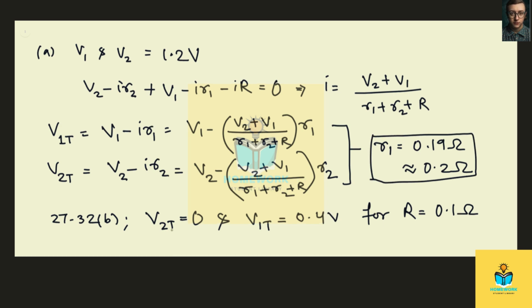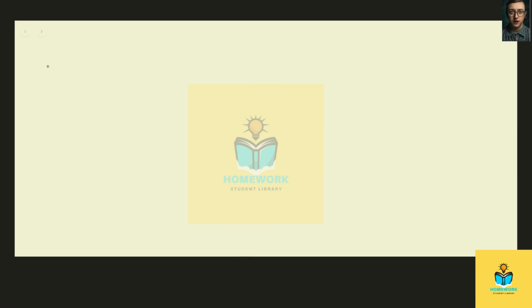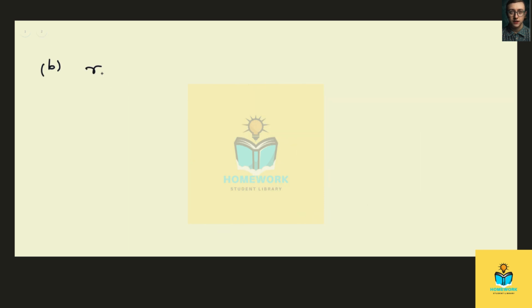So basically what I did is I substituted this value of V1T in the first equation, along with V1 and V2 and this value capital R. So that way I'll have two equations and two unknowns, R1 and R2. First I solved for R1 for part A, and then solving for R2 using the same equation, we will find R2 to be 0.29 ohms, or nearly equal to 0.3 ohms.